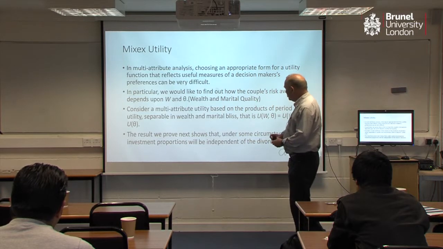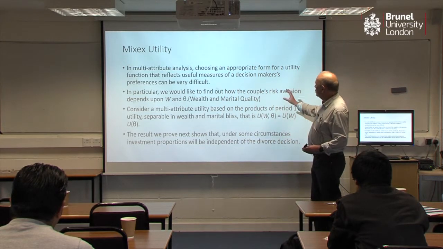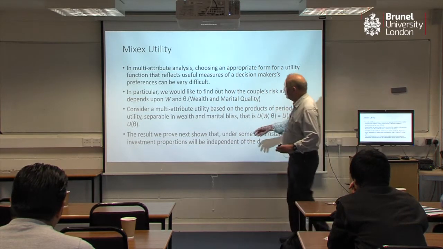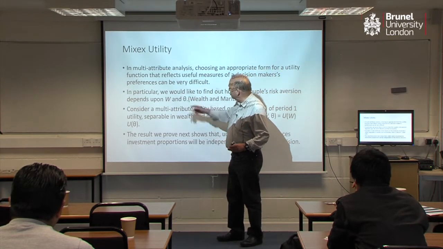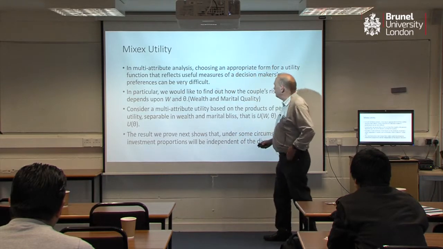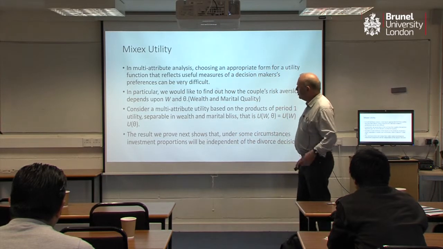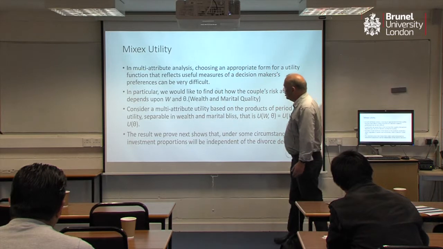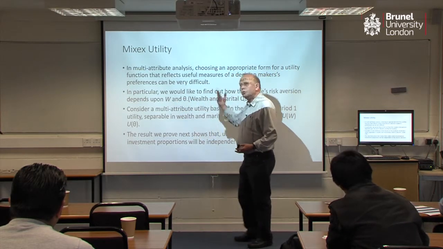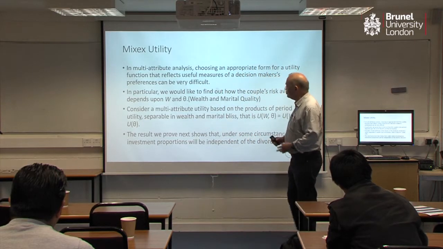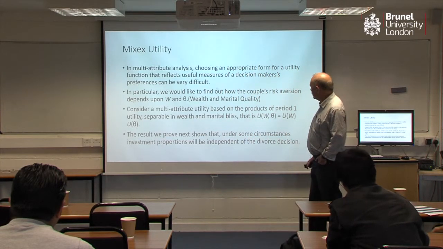How this works is we put it in a framework where you essentially have a risk aversion to wealth, as you always do in a conventional utility problem, but you also have a risk aversion to marital quality. There are in effect 4 variables in the problem: wealth, marital quality, and 2 risk aversions. And we're going to treat those risk aversions in this framework as being essentially stochastic.